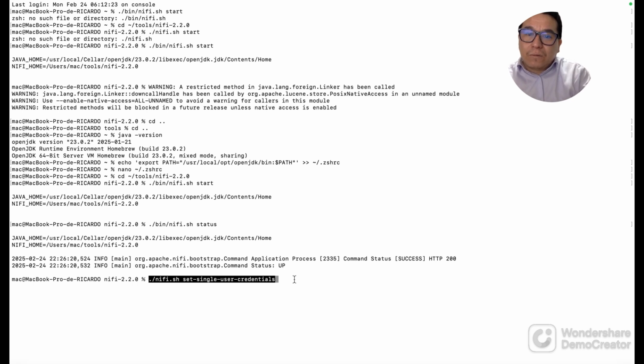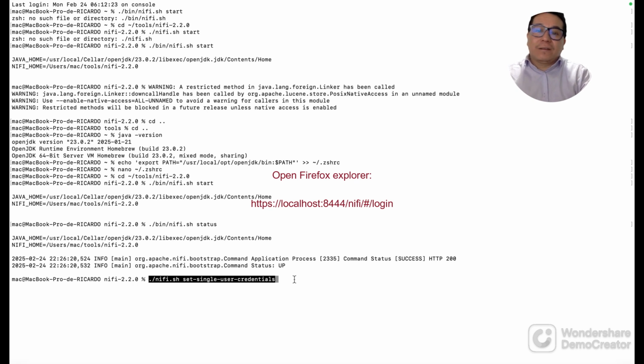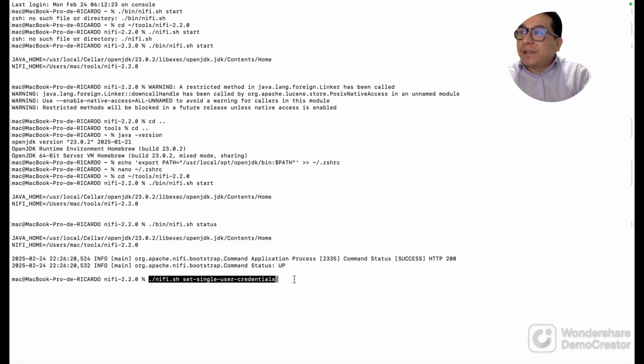So then we can access directly, or once we see the canvas. Before the canvas, we will need to enter with some permissions. So we need to generate our user and a password.